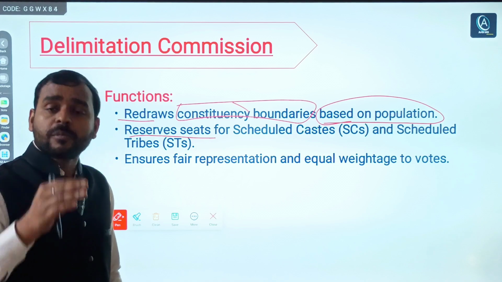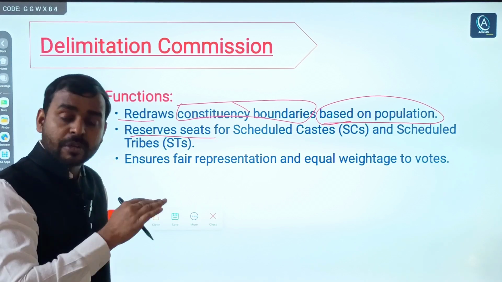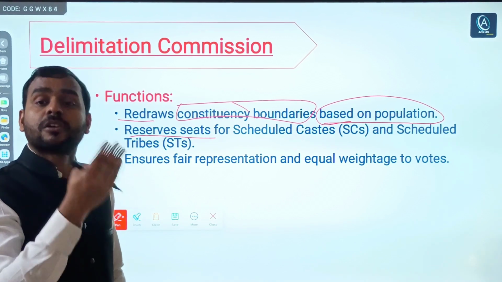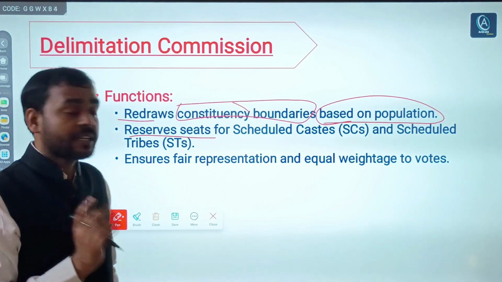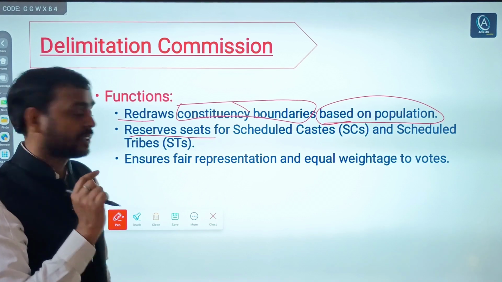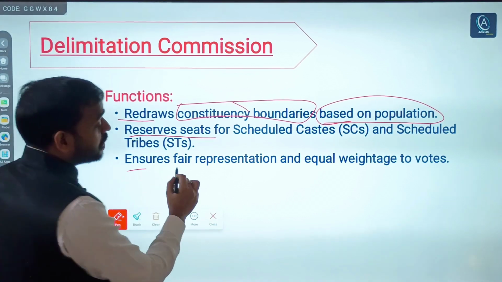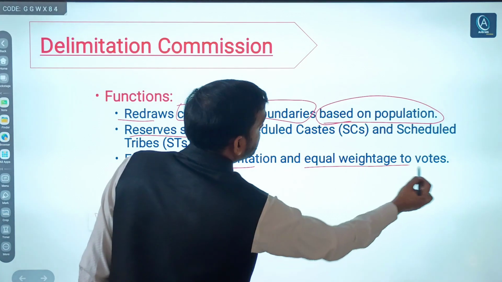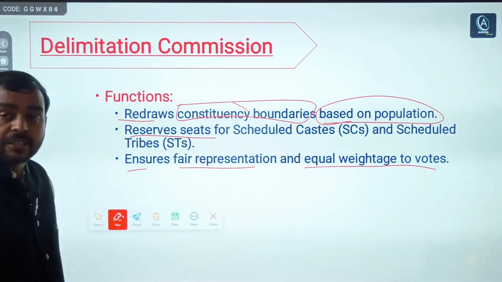When the overall population is increasing, obviously the SC and ST population will also increase, right? So their reserved seats have to be increased. Again, it ensures fair representation and equal weightage to each vote. Simple.